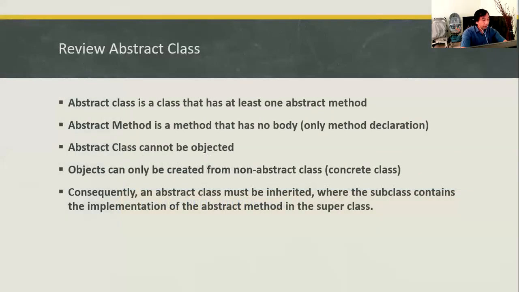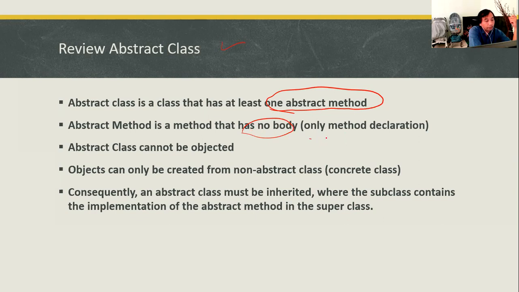Okay, let's start with some review regarding the previous material, which is the abstract class. In an abstract class, it is mandatory to have at least one abstract method. An abstract method is a method that has no body, only a method declaration. An abstract class cannot be instantiated. An object can only be created from a non-abstract class.